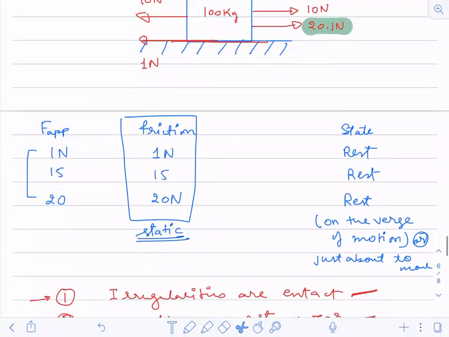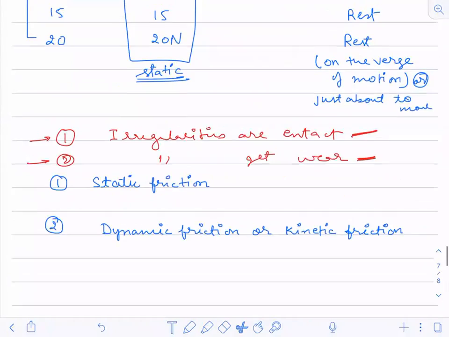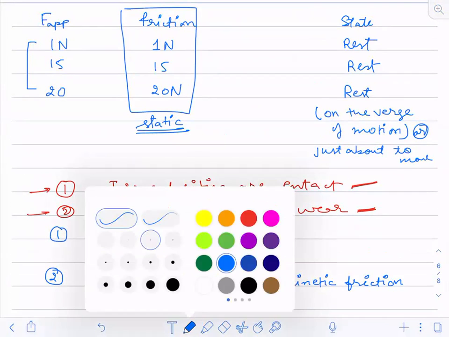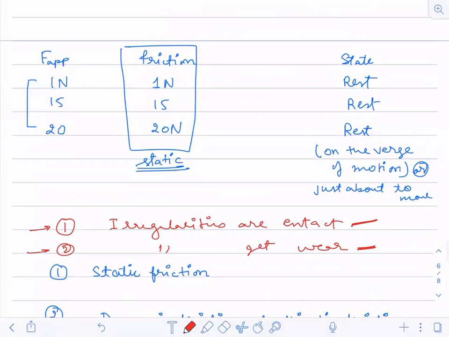Static friction is also sometimes referred to in the books as self-adjusting friction. Why self-adjusting? Because it changes from a minimum value to a maximum value.